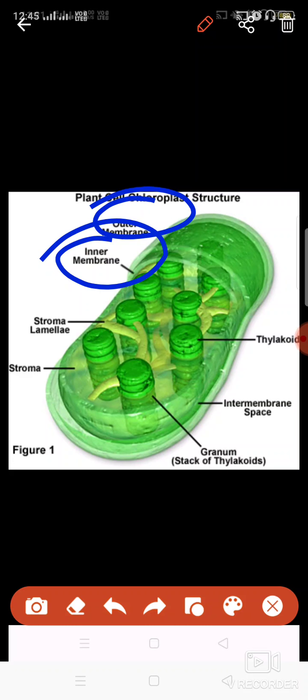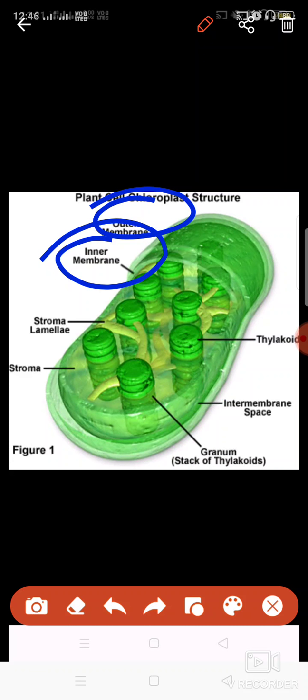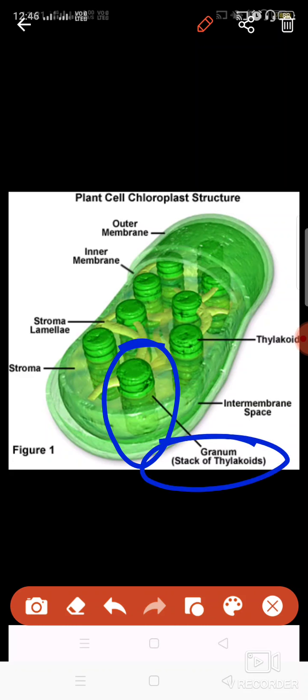Then you will find these structures which are known as thylakoids. Okay, let's see this one. This one unit, one coin like structure, is known as a thylakoid. And when these stack together, when these are present one over the other, then these form a group of thylakoid. A group of thylakoid is known as granum.